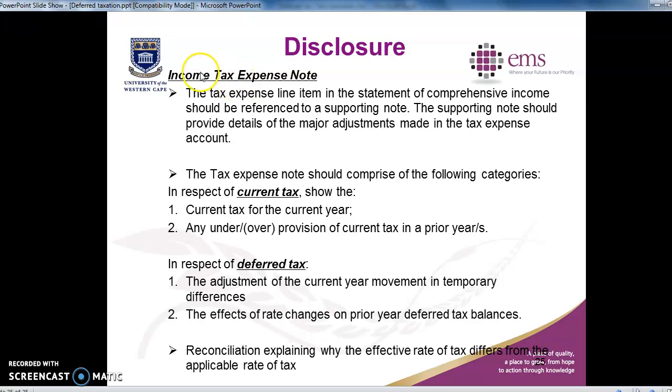So we have our income tax expense note, and this must comprise our current tax, and then any under or over provision, and then we must also show our deferred tax adjustment that we had. And then there must be a reconciliation explaining why the effective tax rate differs from the applicable tax rate. Please look at the example, and as I stated, I will add a comprehensive example as well, so please have a look at that too.